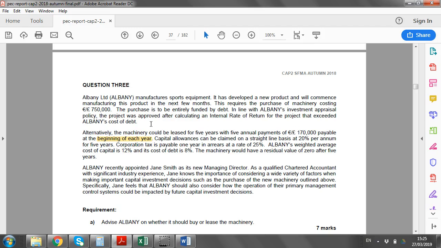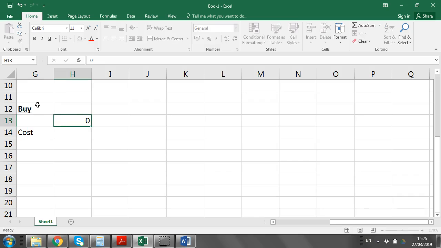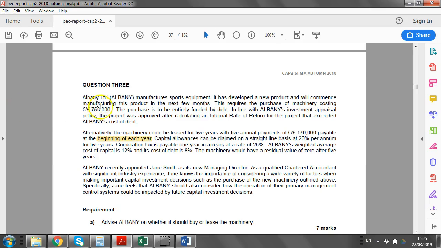So your buy option here is $750 upfront. So in time 0, you're going to have minus $750. And because you own it, your capital allowances you can claim 20% per annum. You cannot claim capital allowances unless you own it. So that means the cash flows here, if we lay them out for the buy option, the cost up front, which is year 0, 1, 2, 3, 4, 5. Year 0, you're going to have minus 750.